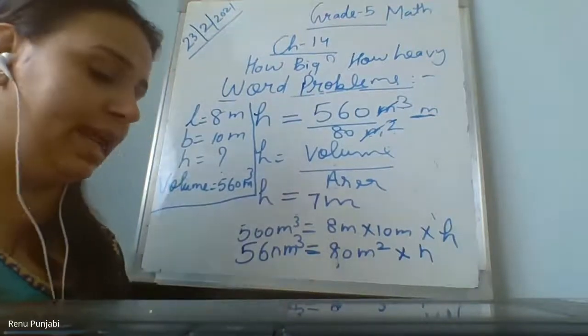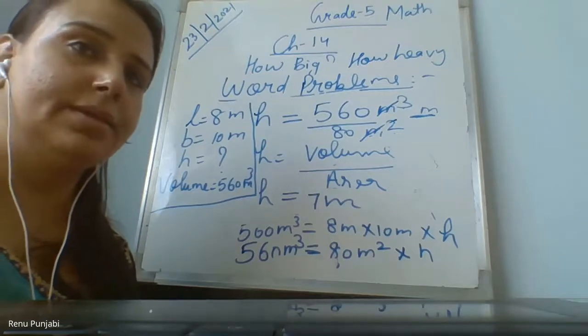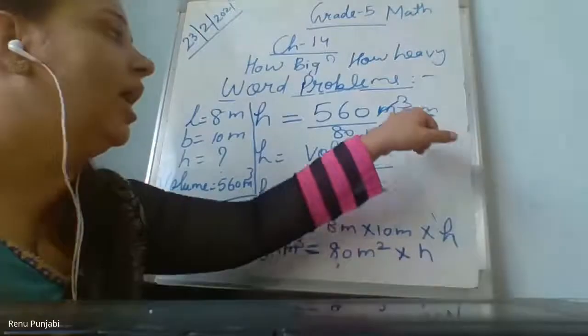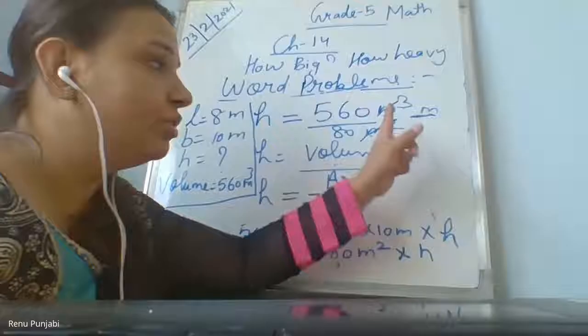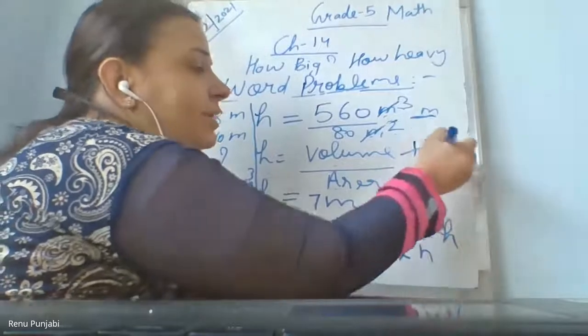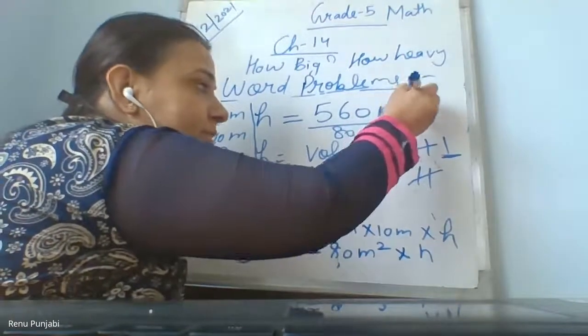Please do this. Then I'll give you one more sum based on this. Yes, Tejasvi? Ma'am, I don't understand that meter when you have cut it down. How many meter cubes are there? 3. Here are square only 2. So from 3 things, 2 are cancelled with 2, how many remain? 1. So meter cube divided by meter square, 1 meter remains. One unit remains.